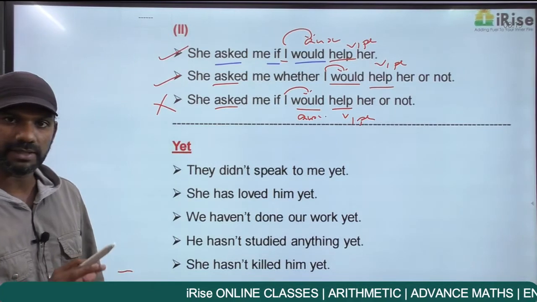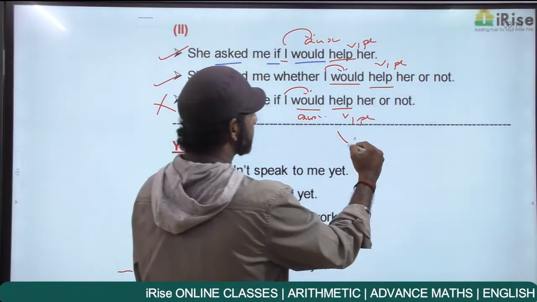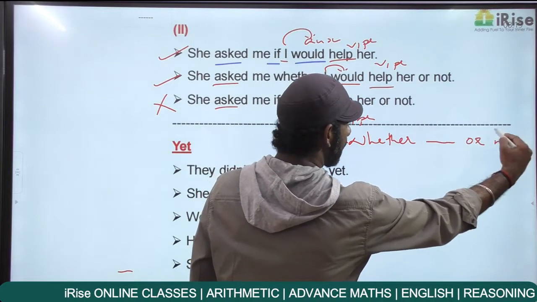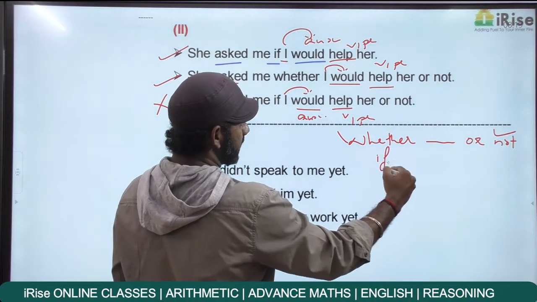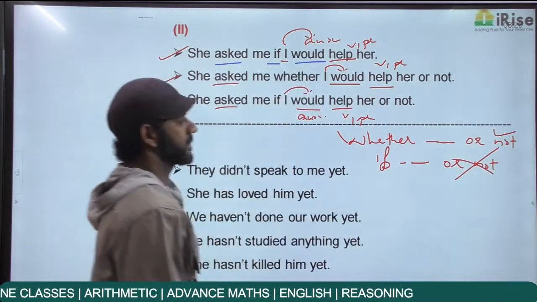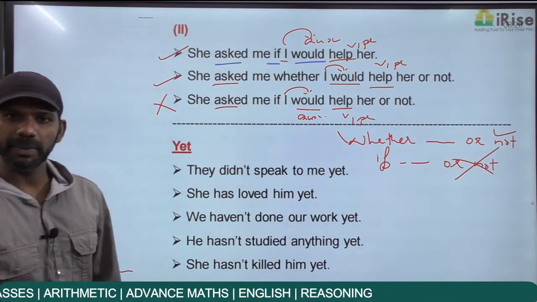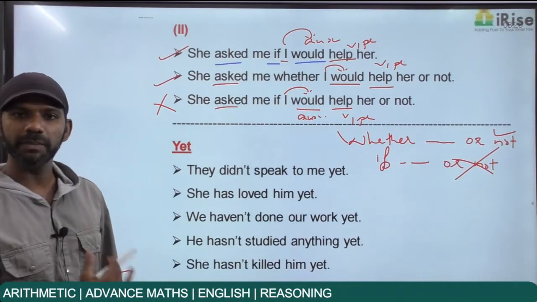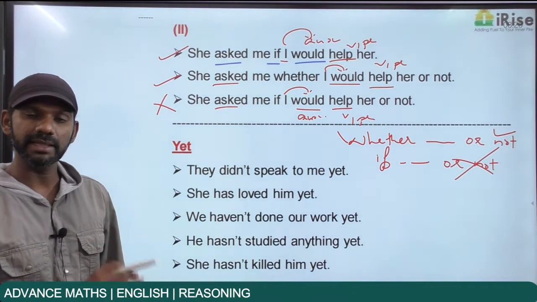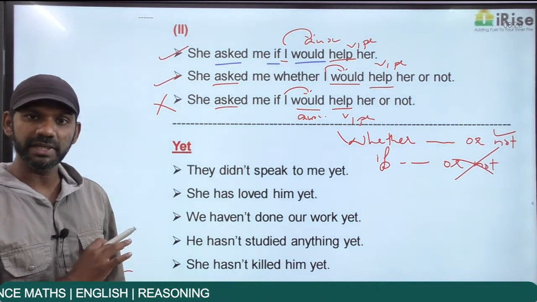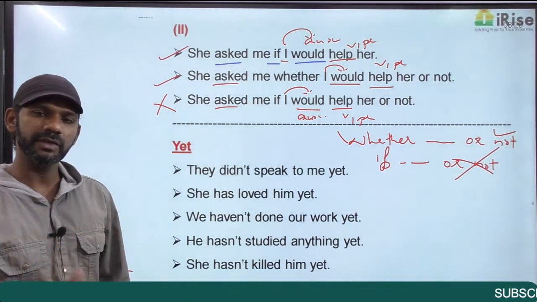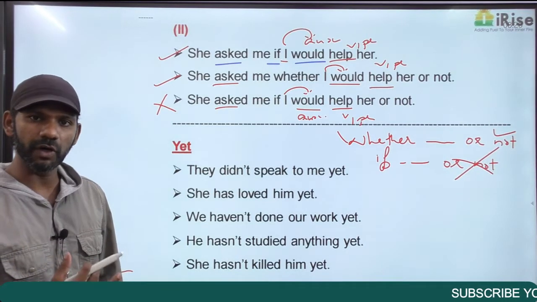There's not much difference. But whether can be followed by or not, if cannot be followed by or not. That means if or not is there, it cannot be if, it must be whether. Because if cannot be followed by or not. Or else if can be used for whether and whether for if.